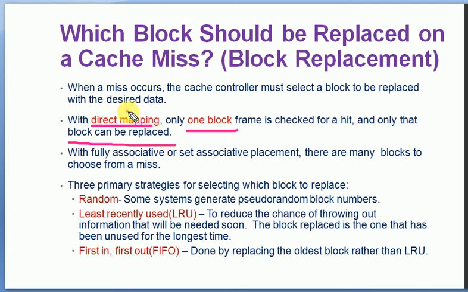So if you are following the direct mapping cache mechanism, the directly selected block should be replaced. But with fully associative or set associative, the block can be placed anywhere among the set of blocks available. There are many blocks to choose from on a miss, so we'll have more options. Only for direct mapping can just one block be replaced, but for all others we need to select. We have options whether the first block, second block or third block is to be replaced